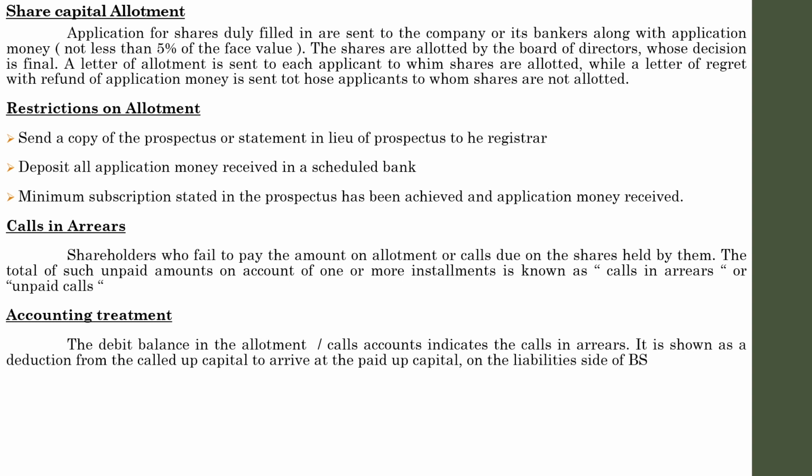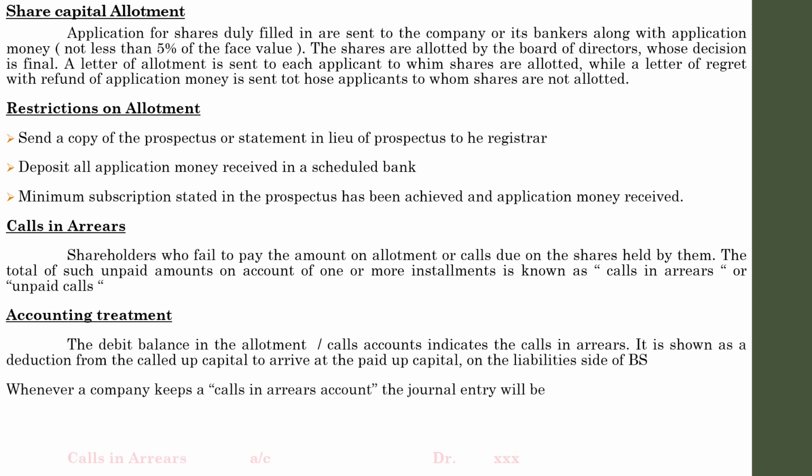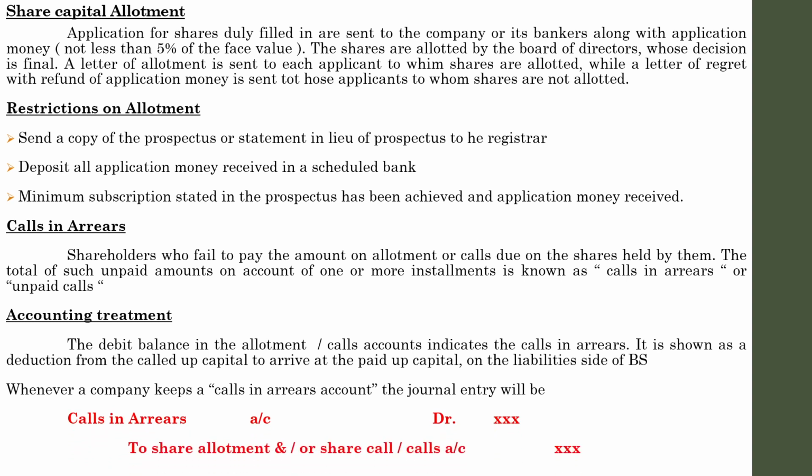So when a company prepares a calls in arrears account, the journal entry is as follows. Calls in arrears account debit, to share allotment, if it is a default in allotment, or to share call, if it is a default in share call, or if it is a default in any of the calls like first call, second call, third call, likewise. Whenever there is a default in payment in any of the installments, calls in arrears account debit to that particular installment, like application, allotment, first call, second call, likewise.